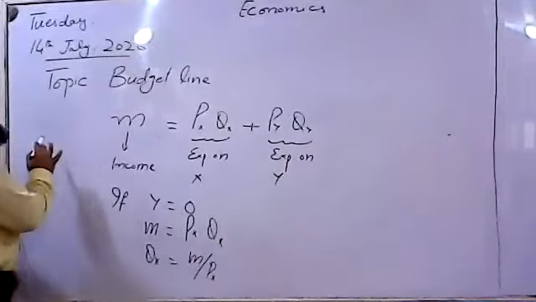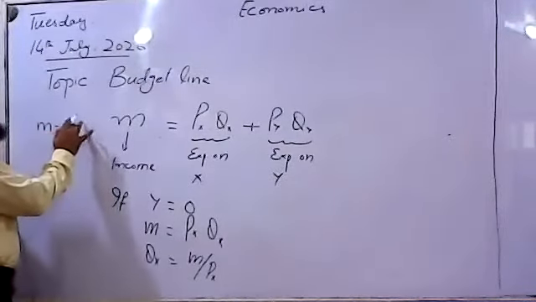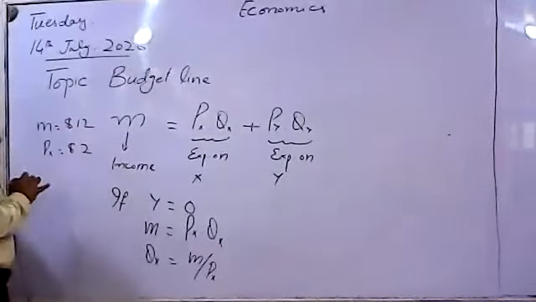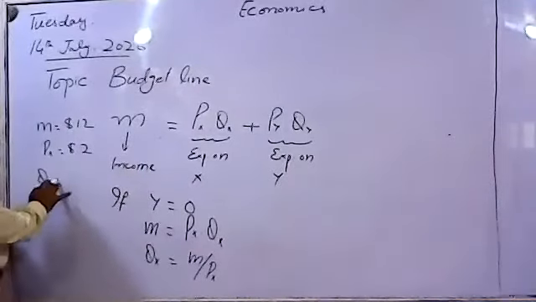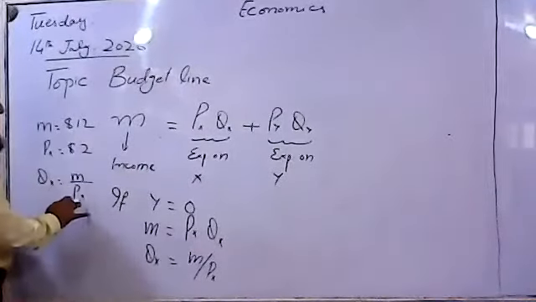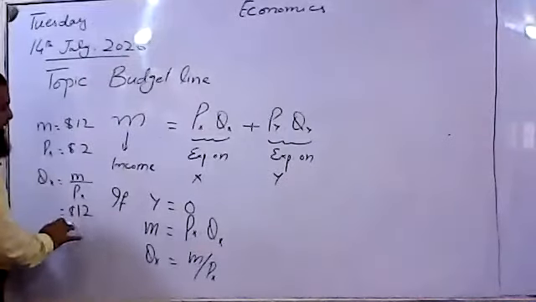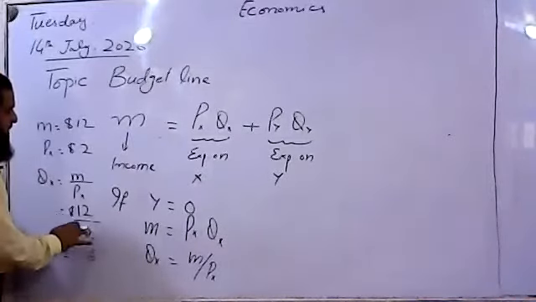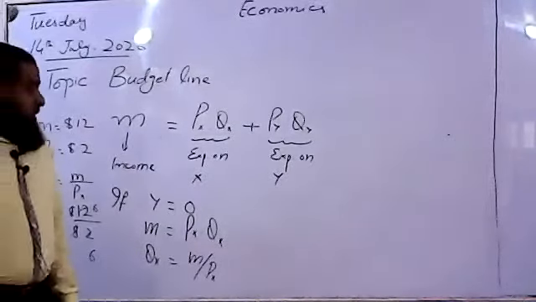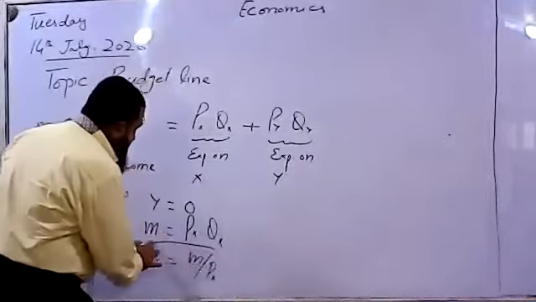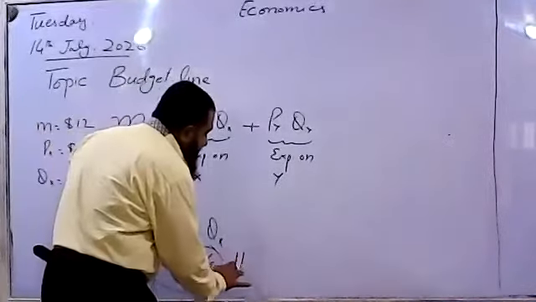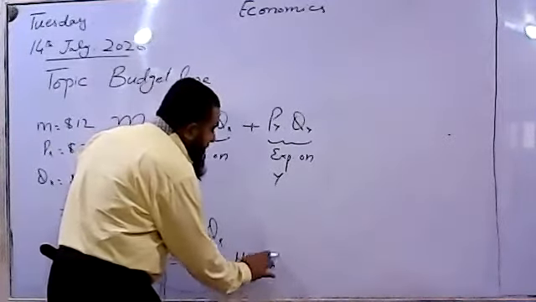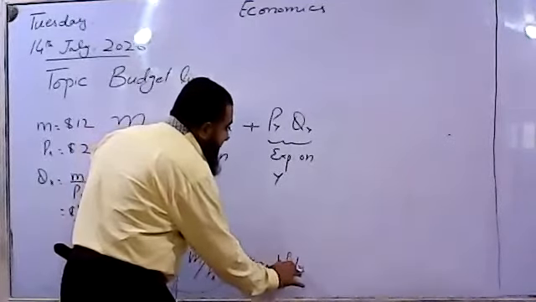Suppose the income of the consumer is given as $12 and the price of X is $2. So how much maximum of X could be purchased by the consumer? This is M over price of X. M is $12, whereas the price of X is $2. So a maximum of 6 units are purchased by the consumer. This is called the horizontal intercept of the budget line.